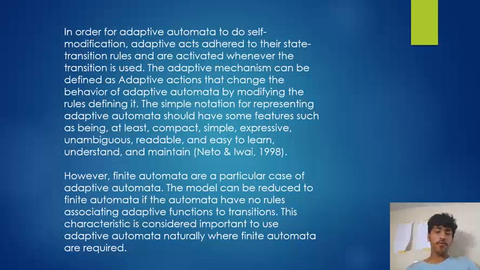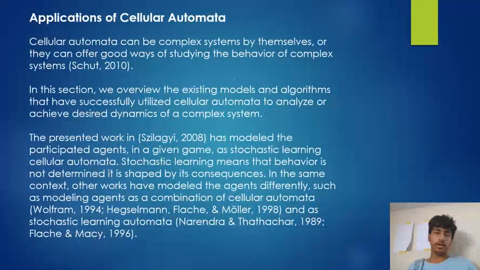However, finite automata are a particular case of adaptive automata. The model can be reduced to finite automata if the automata have no rules associating adaptive functions to transitions. This characteristic is considered important in order to use adaptive automata naturally where finite automata are required.